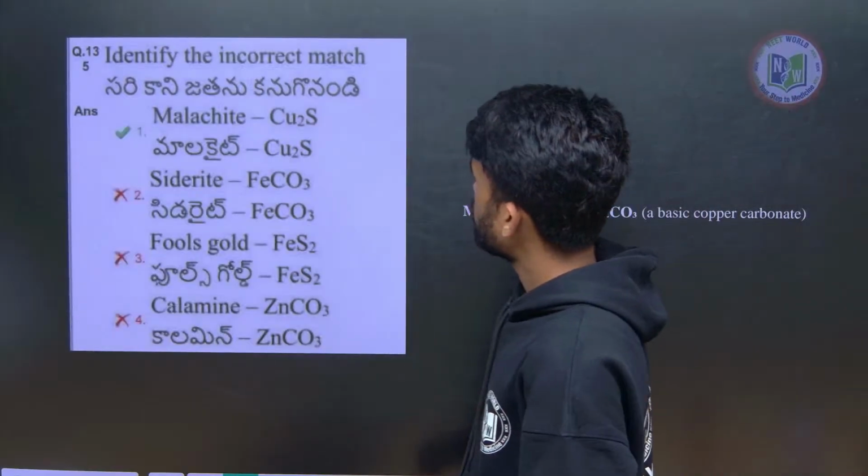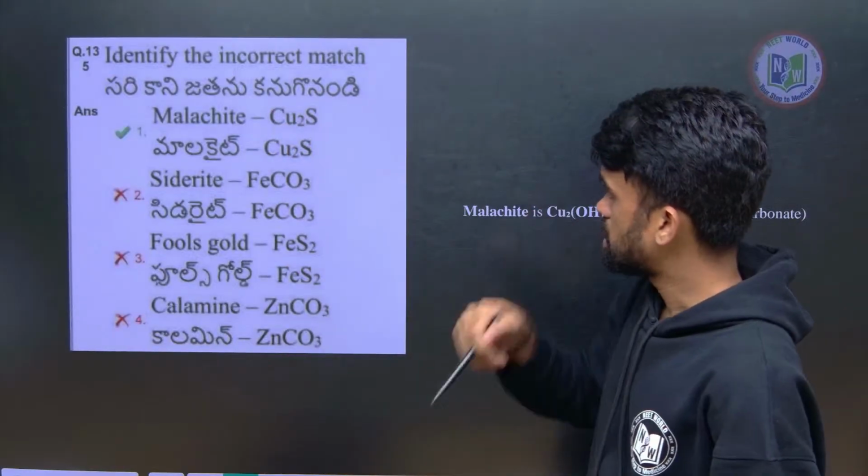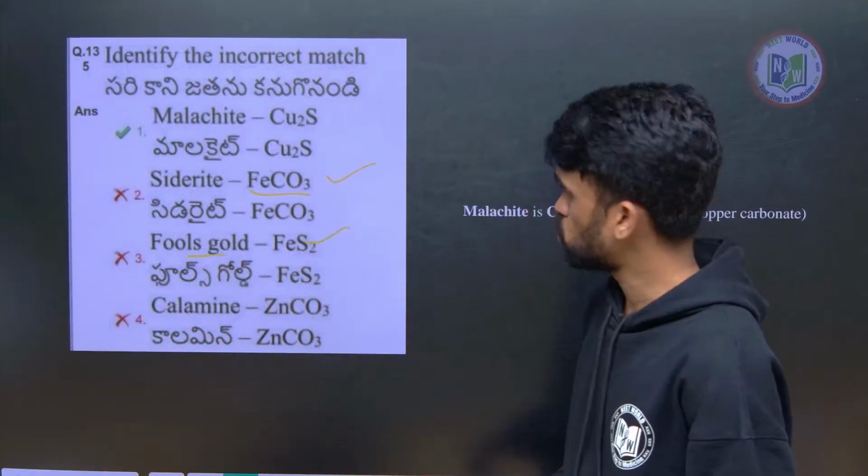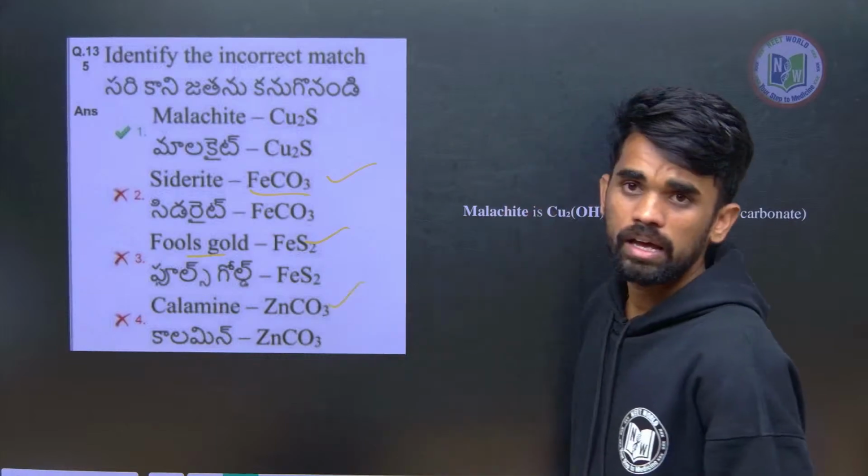Next, here identify the incorrect match. Siderite FeCO3 is correct, fool's gold FeS2 is correct, calamine ZnCO3.